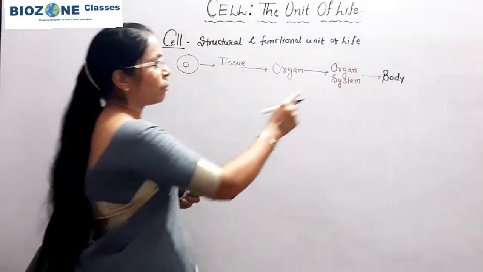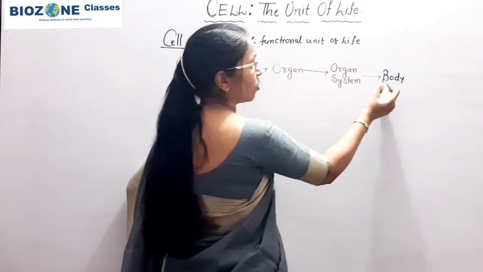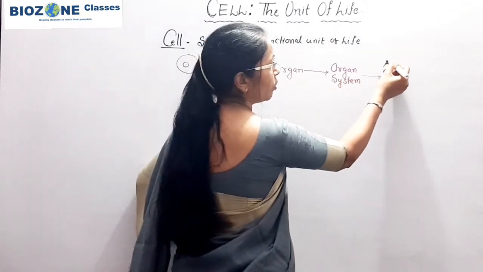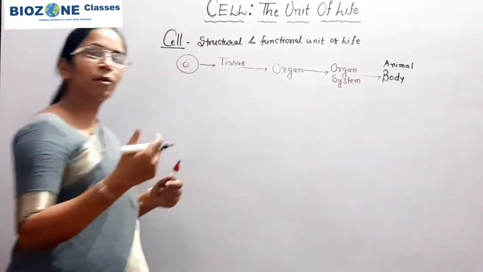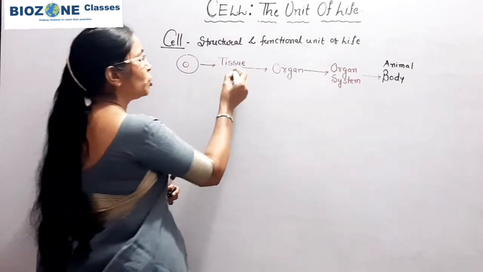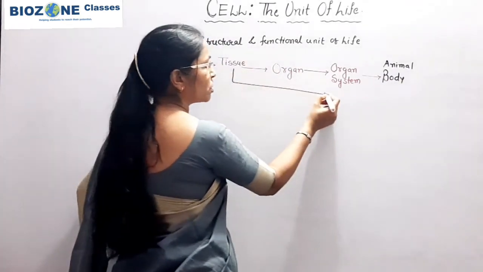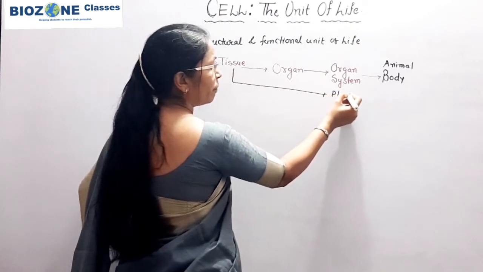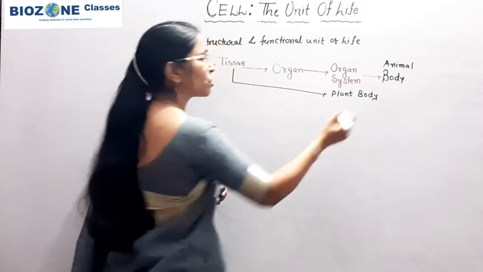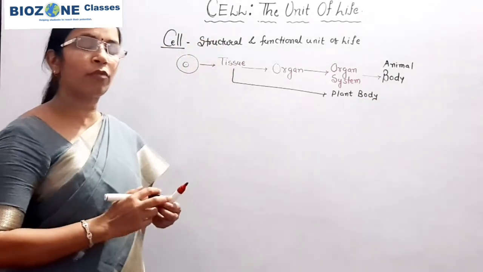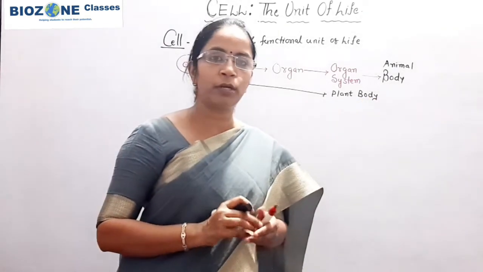When we study this body which is made up of organ systems, mainly you remember it is the animal body, because if we come towards the plant, tissues are mainly responsible for the development of the plant body. In plants, organ system is not developed; the body of the plant is only made up of tissue.